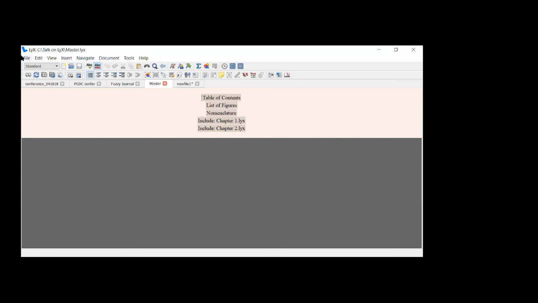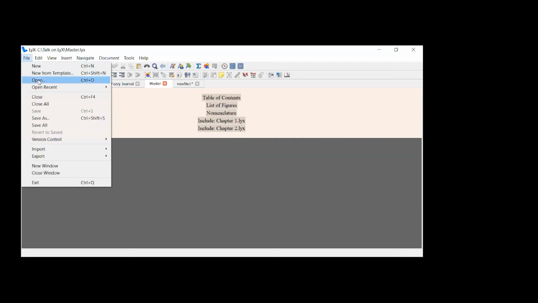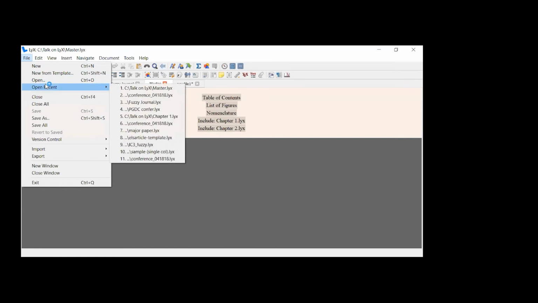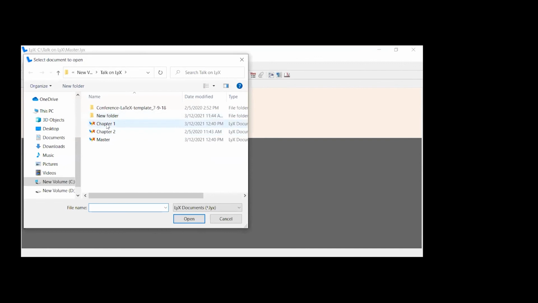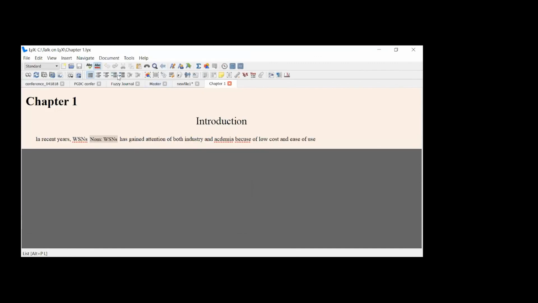How do you decide? You first open that chapter 1 file, open recent. Suppose you open that chapter 1. So you open that, what you have to do? You have to go to documents.